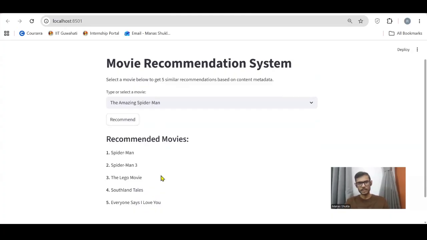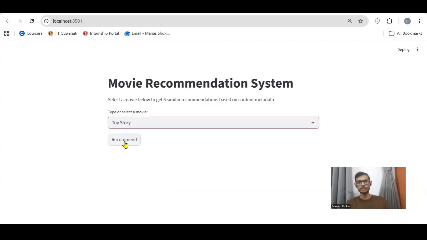The application grabs the selected title, looks up its index, and retrieves its row from our similarity matrix in real time. The UI layout makes it easy for any user to quickly discover relevant movies. To test the system's flexibility, let's try an entirely different genre. Now we will input Toy Story.